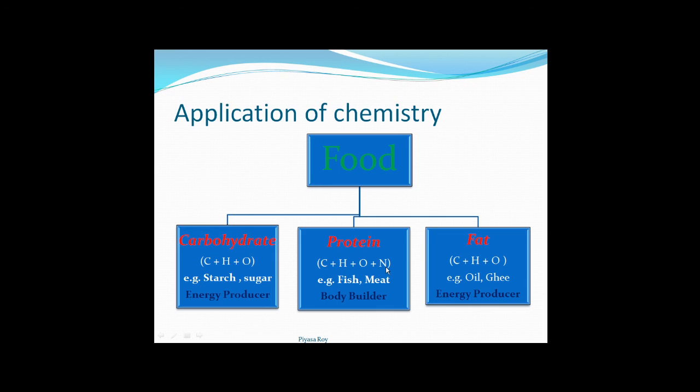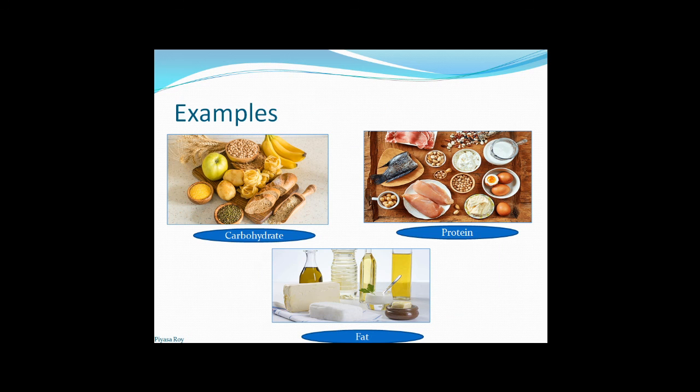So carbon, hydrogen, oxygen along with nitrogen. Next, fat. This is again an energy producer. Examples of fat are oil, ghee, etc. And again for fat, carbon, hydrogen and oxygen, these three elements are there. Examples of carbohydrate, protein and fat.